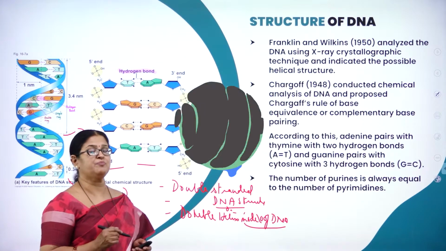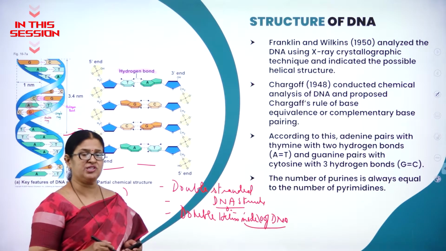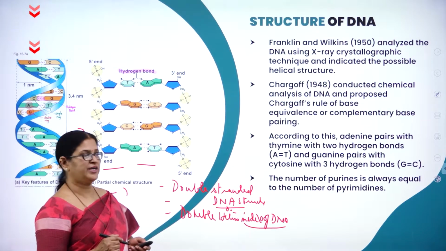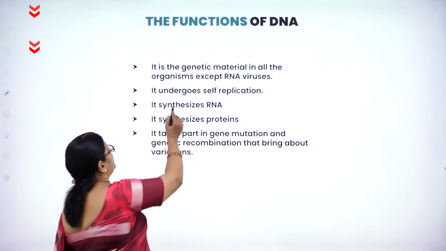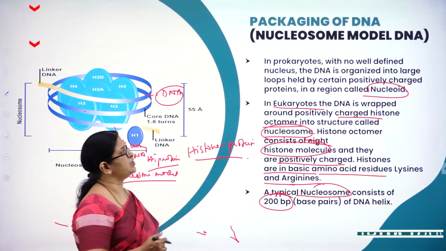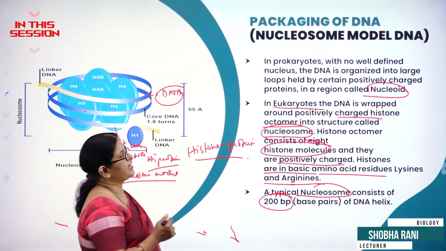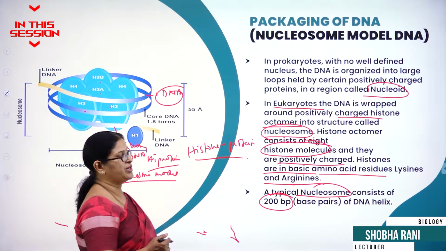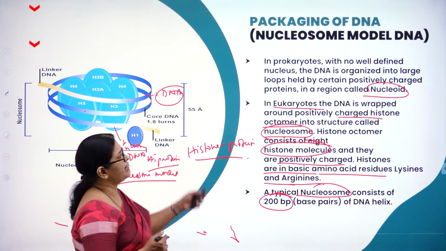Crick and Watson proposed a model for DNA structure, and it is called the double helical structure of DNA. It is the genetic material in all organisms except RNA viruses. In prokaryotes with no well-defined nucleus, the DNA is organized into large loops held by certain positively charged proteins in a region called nucleoid.